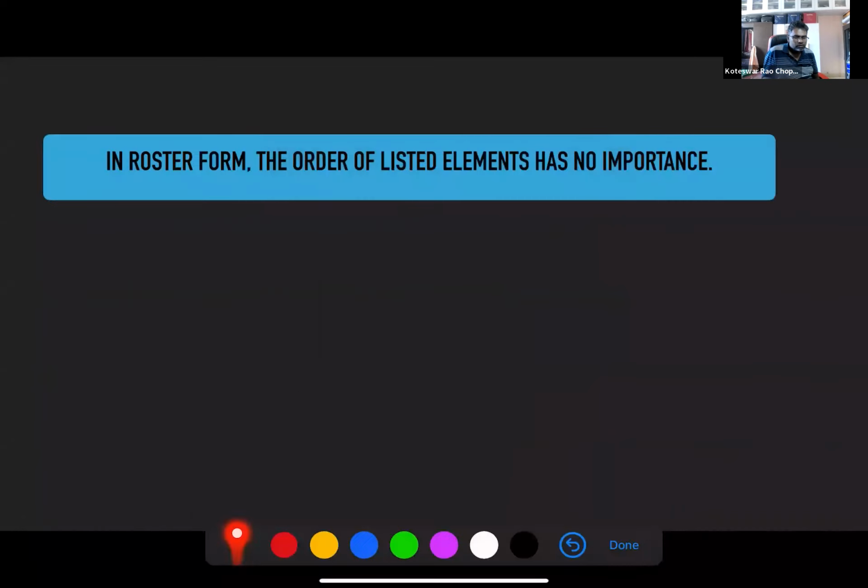Now, this is important, guys. In roster form, the order of listed elements has no importance. There is nothing like an order. When you list the elements in a set, you might usually put them in order. Like in the previous example, with the vowels, you will always place them as they appear in the English alphabet, so A comes before E, but you don't have to. You can actually mix them up. There is no need to maintain the order.